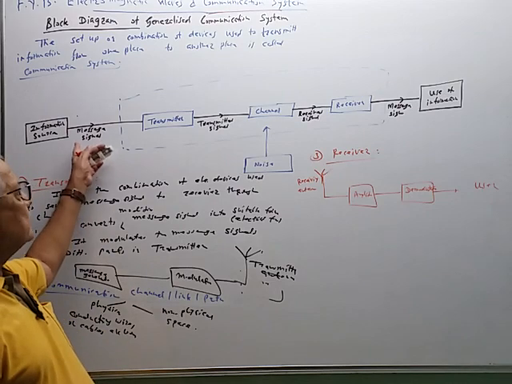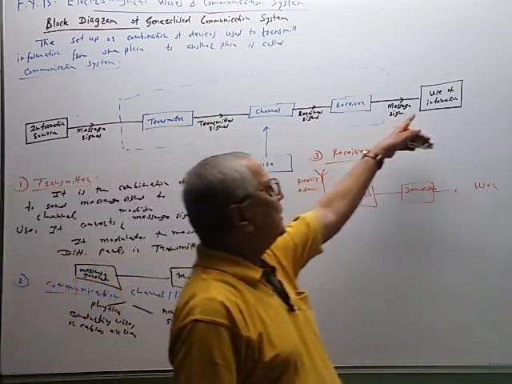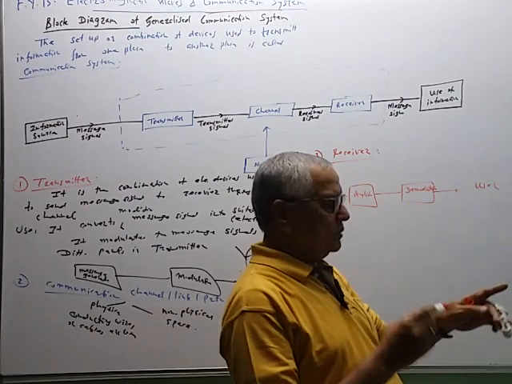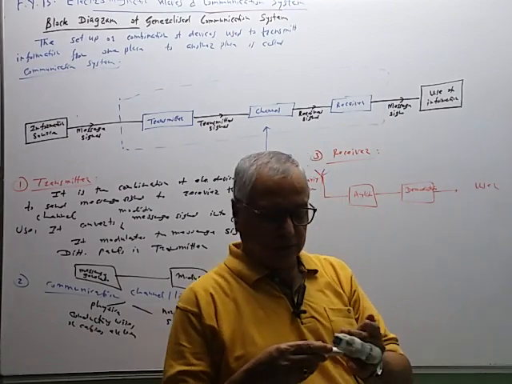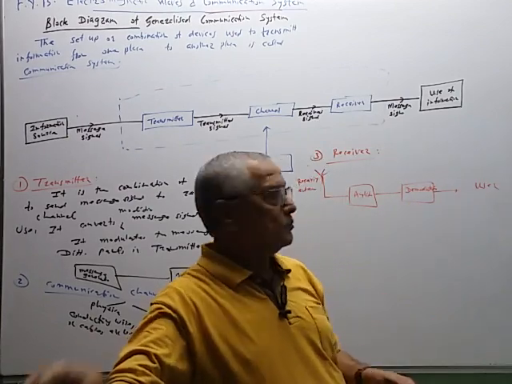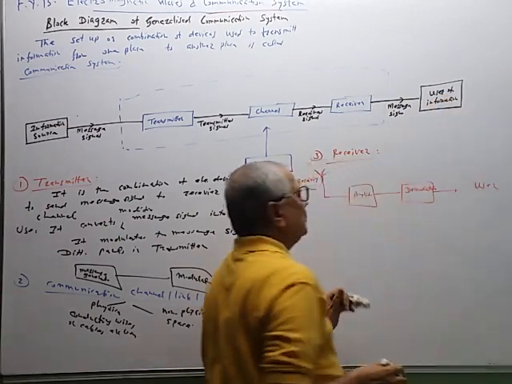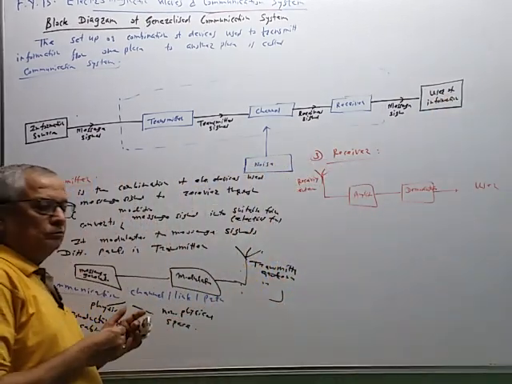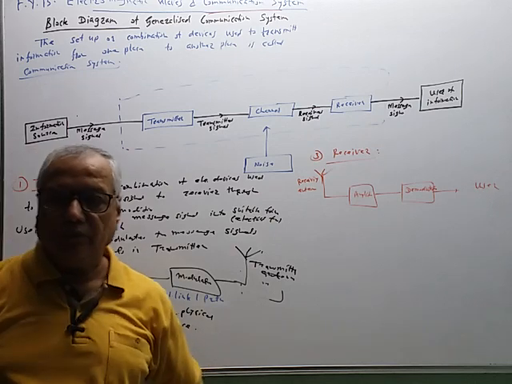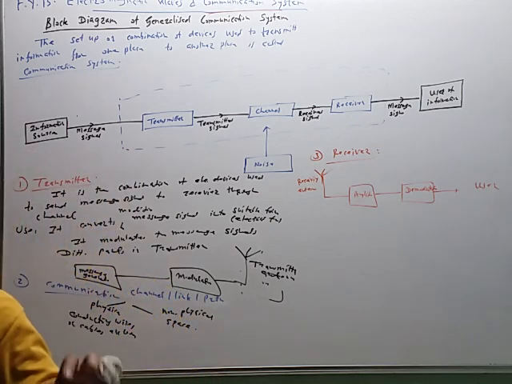So modulation is done in the transmitter section and the demodulation process is completed in this receiver section. So the original signal is again recovered and given to the user of the information. These are the functions of this block.